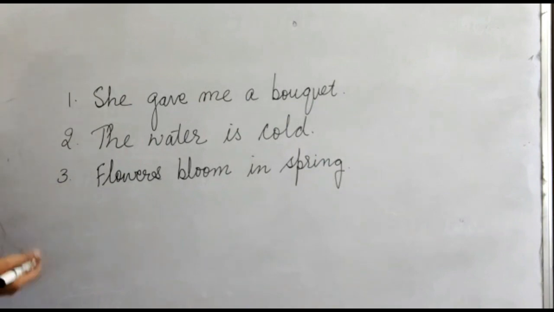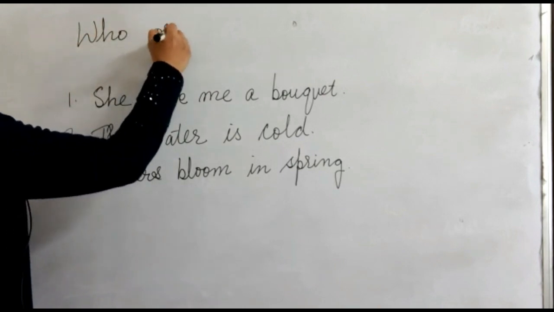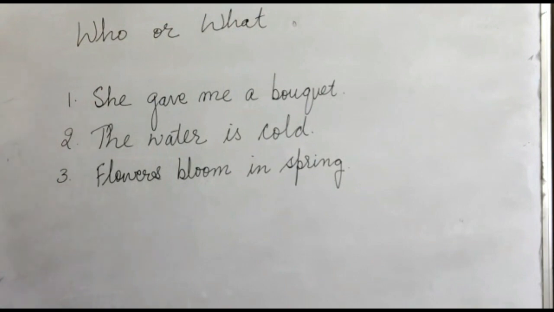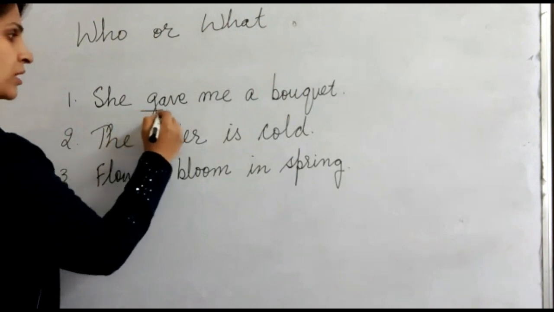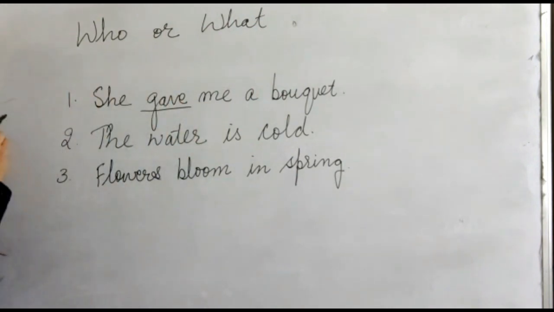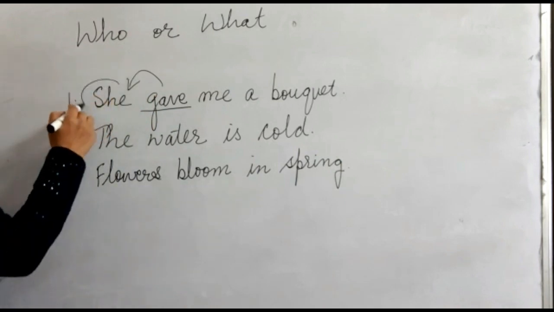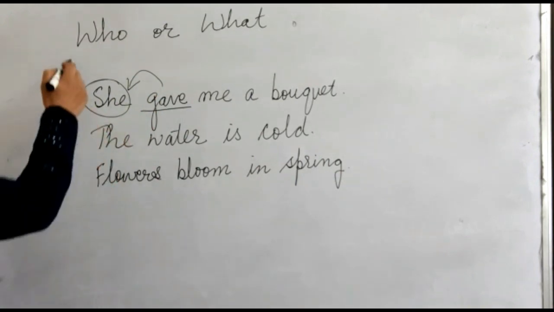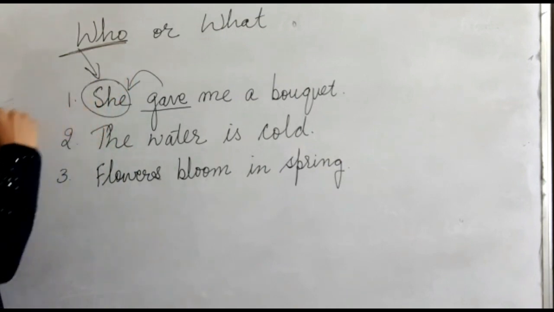The subject in a sentence always answers the question who or what. Now, if we have a look at these sentences, the first sentence says, she gave me a bouquet. Here the verb is gave, which is the action here, and it is being performed by she. So, she is the subject in this sentence. If we frame a question for this particular sentence, it will be, who gave me a bouquet? She gave me a bouquet. So, she is the subject here.